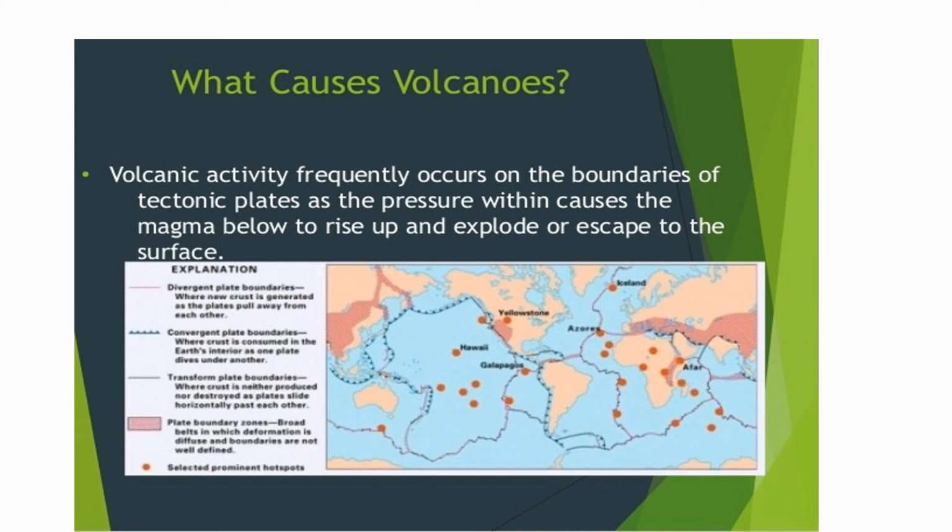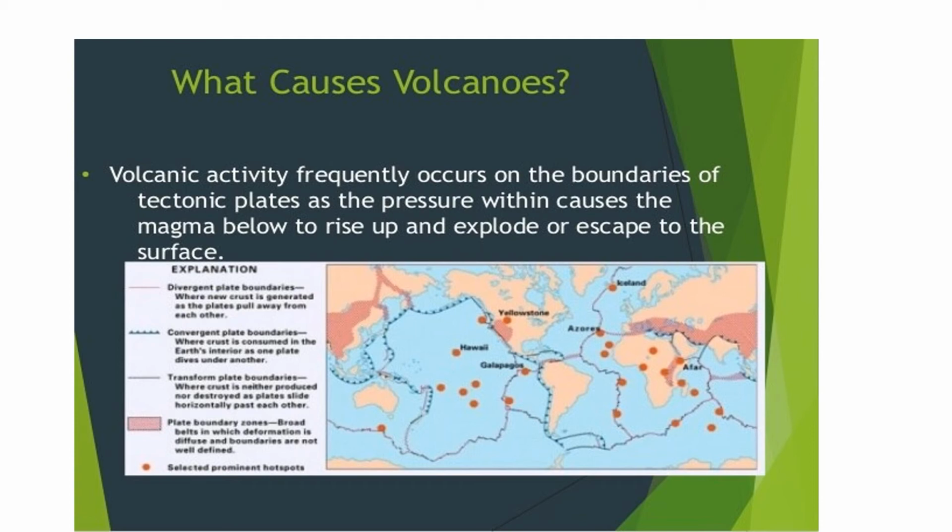Transform plate boundaries are where crust is neither produced nor destroyed as plates slide horizontally past each other. When these plates slide past each other or collide against each other, due to intense heat inside the earth's core, their edges produce faults along the line of weakness.